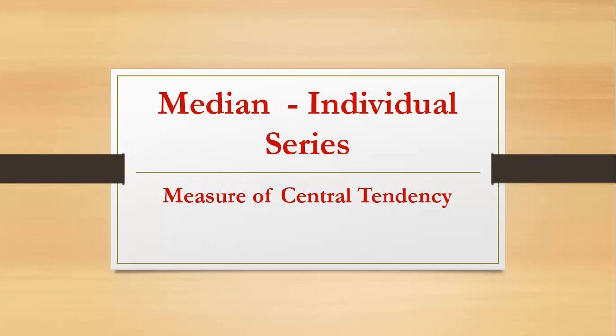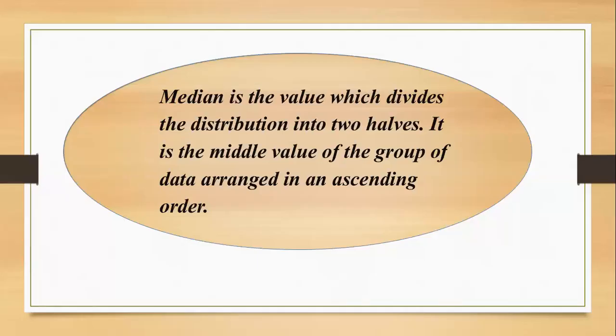The topic is median. What is median? How to solve the median problems. First, the definition of median. Median is the mid value of the distribution. The value divides the distribution into two halves, that means into two equal parts. It is the middle value of the group of data arranged in ascending order. Median is a positional average, so you have to arrange in ascending order. Another name is the positional average. It is very useful in the case of open-ended class problems.